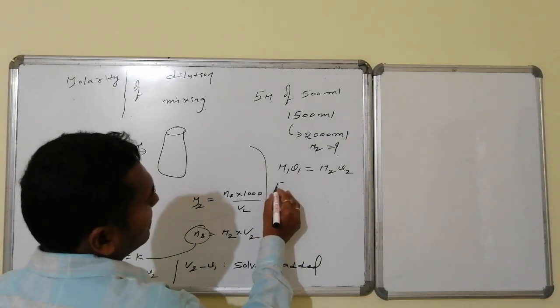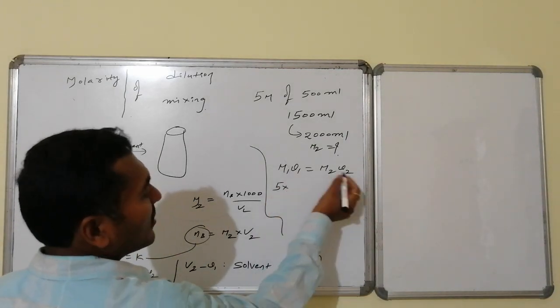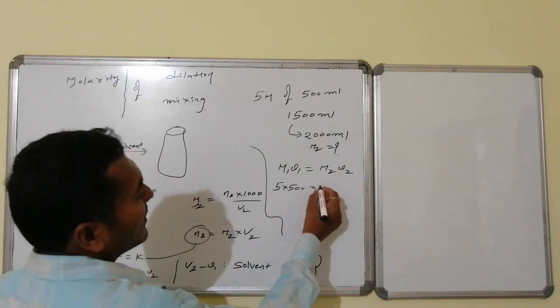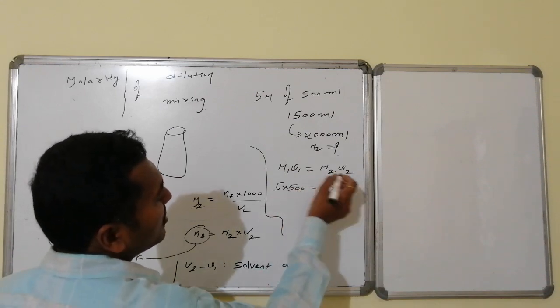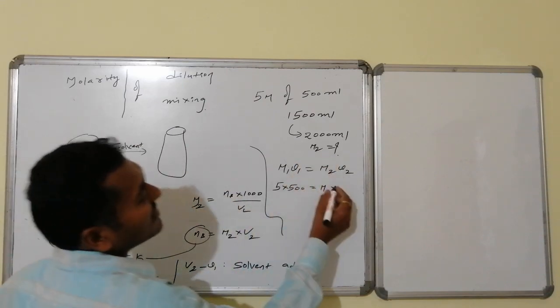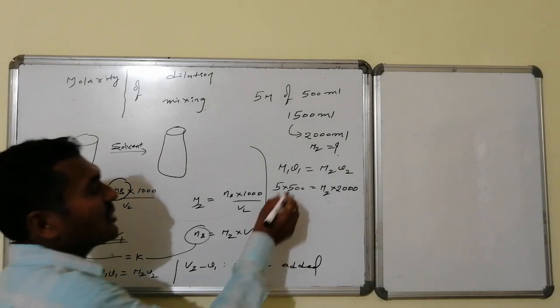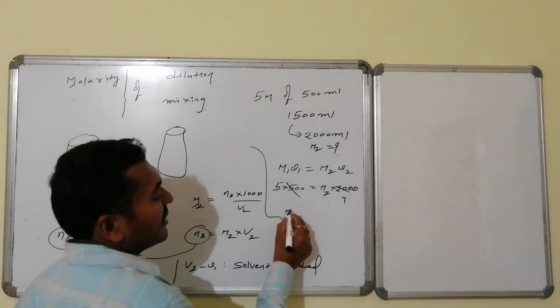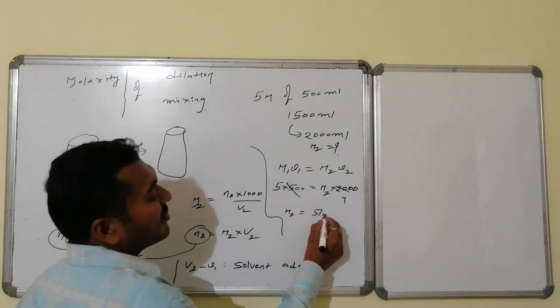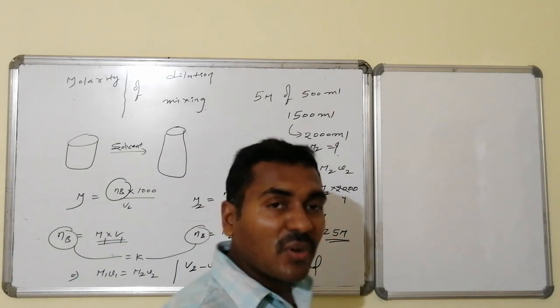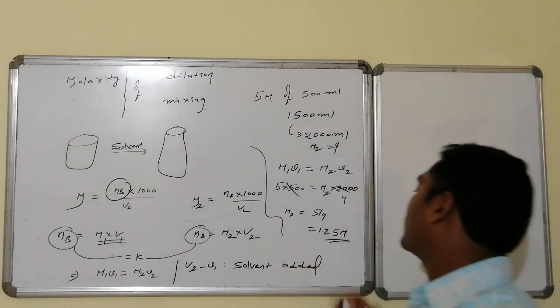So therefore that is 5 molar into 500 ml. Both quantities you can take in any version. You may take half liter, otherwise 500 ml. Here you are asked to calculate M2. Here this is present in ml, hence the final volume is also taken in ml itself. So therefore this will become equal to 4. M2 will become equal to what? 5 by 4 is equal to what? 1.25 molar. Before it is 5 molar, now it is 1.25 molar.